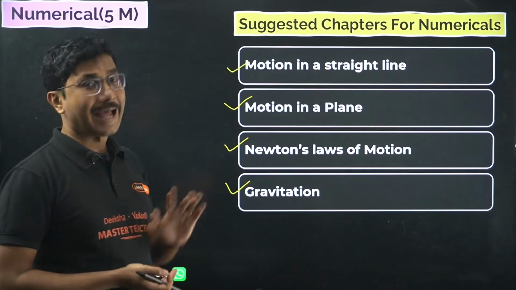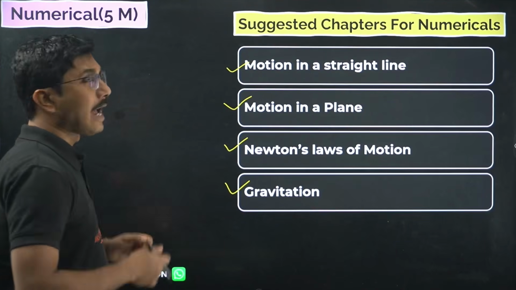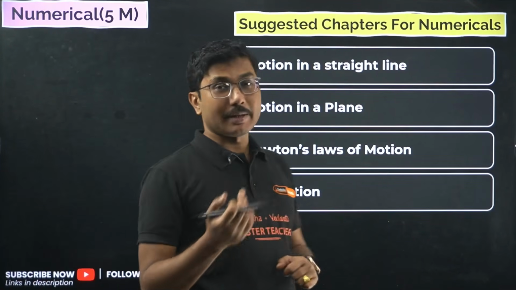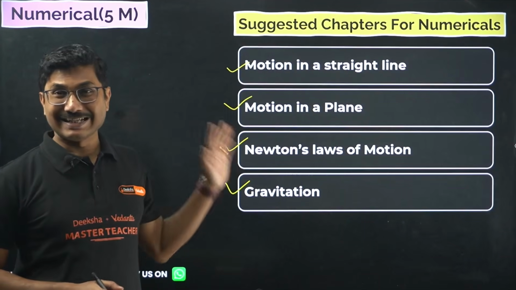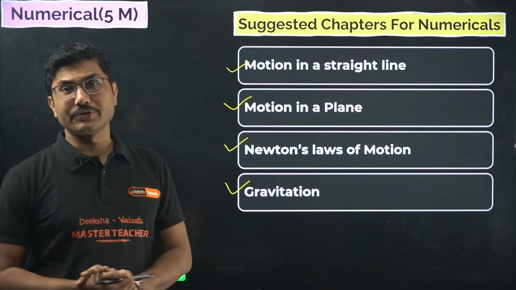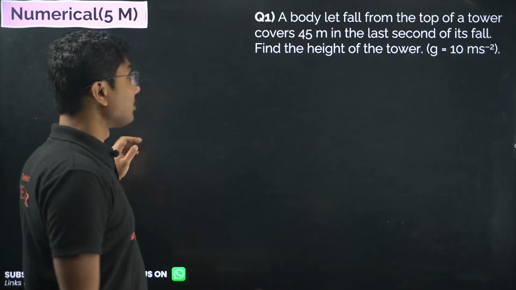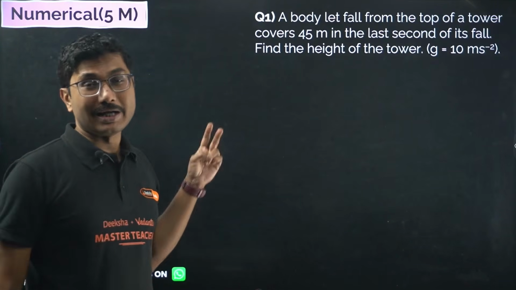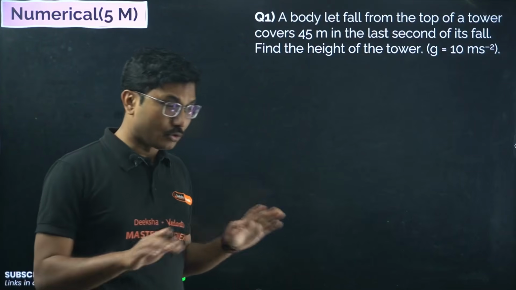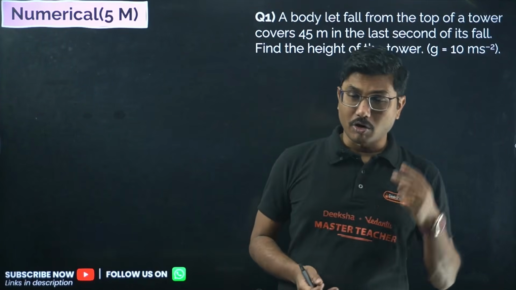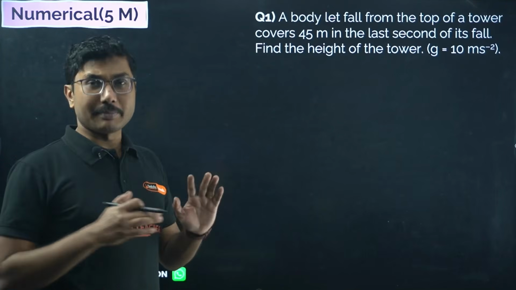If you practice numericals from these 4 chapters, at least 2 numericals you will be able to solve. That is guaranteed, but otherwise if you can solve more, good. And if your college suggests some other chapter, you should practice from there also, but in my opinion, in general, if you practice from these 4 chapters, you should be able to score 2 numericals. Don't think that practicing only 1 or 2 chapters will get you at least 1 common. No, not like that. You have to practice all 4 to get at least 2 of them. So we will be solving some extra questions as well.